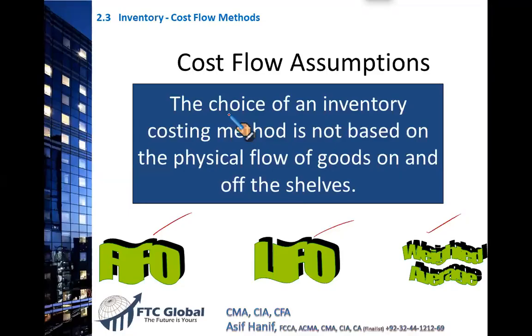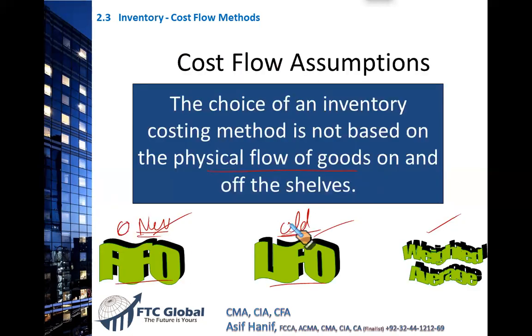So when you are using these LIFO, FIFO, weighted average, it's not that we mark certain items to be sold first and mark certain items to be sold later. It's just that the items may be old, they may be new. We value them at either the old rate or we value them at the new rate. So it's just for the valuation purpose. It is not that we mark goods which are older, which are new. So that's why it's called cost flow. It is not because of the physical flow of goods, just for the purpose of costing. So I will explain the idea.